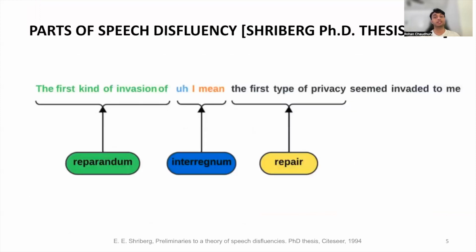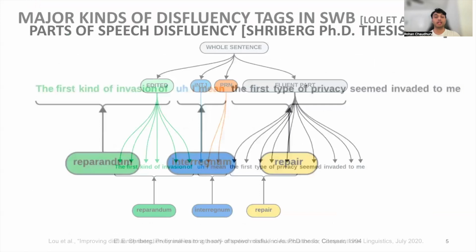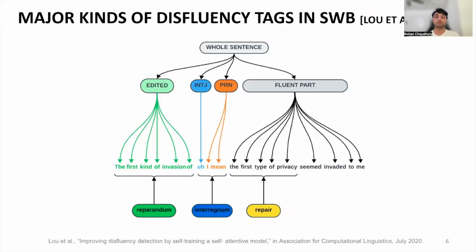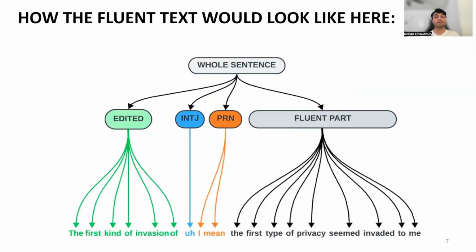Disfluencies are any breaks in the regular flow of speech. Shriberg defines 3 distinct parts of speech disfluency, referred to as the reparandum, the interregnum, and the repair. According to Liu et al., in the Switchboard Treebank corpus, which is a standard corpus for parsing studies on conversational speech, the reparandum and interregnum parts of the disfluent sentences, which are the disfluent parts of the sentence, are dominated by EDITED, INTJ and PRN nodes. Hence, by identifying and removing these nodes from the sentences, we can obtain the fluent part of the sentence, as shown here.